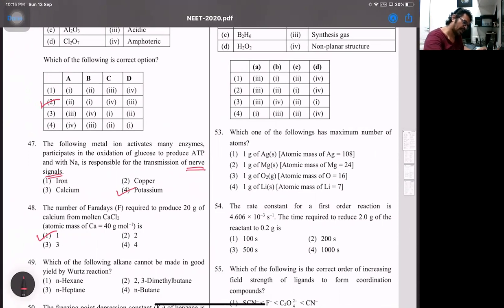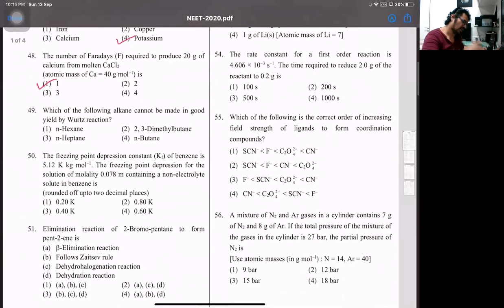Then next we have 49th one. It says which of the following alkane cannot be made in good yield. Now here the answer is very simple. That answer is going to be nothing but N-heptane. Why? Wurtz reaction is basically a coupling reaction. So two similar alkyl groups gives a higher alkane with even number of carbon atoms. So N-hexane will be with 2 N-propyl groups. 2,3 dimethyl butane will be with 2 isopropyl groups. N-butane will be with 2 ethyl groups. And N-heptane, that's an odd one.